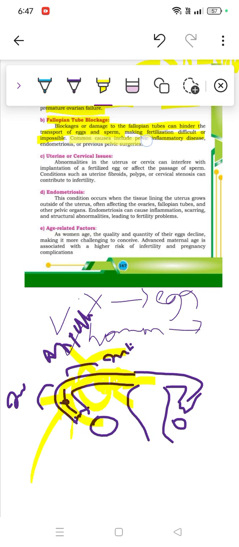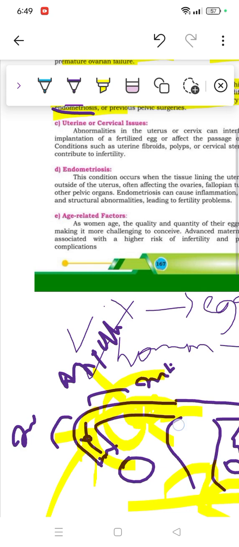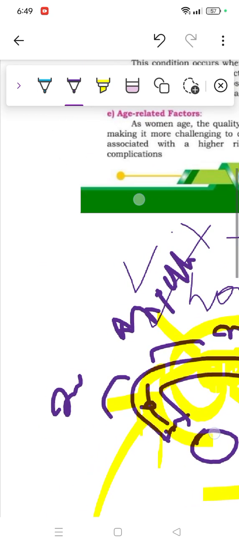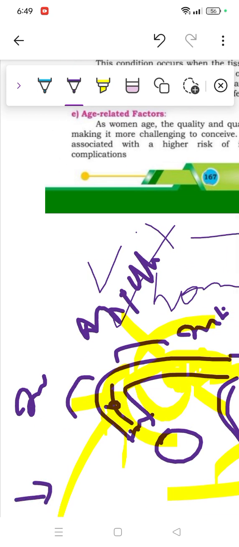Common causes include pelvic inflammatory disease, endometriosis, or previous pelvic surgery. So there could be pelvic inflammatory disease, meaning in this entire lower pelvic region there could be inflammatory disease, and there could be endometriosis, or even any previous pelvic surgery can also cause it. And here comes another term called endometriosis, which is simply when the uterus, we know the uterus has 3 linings, so the endometrium, which during the menstruation cycle breaks down, so it can also be an MCQ.